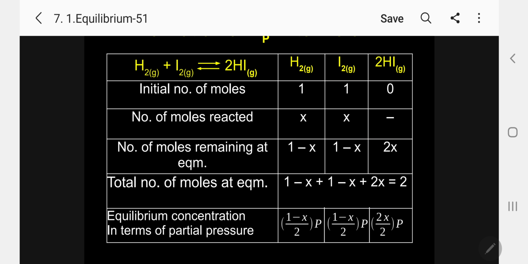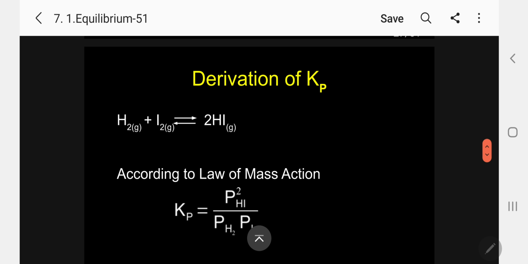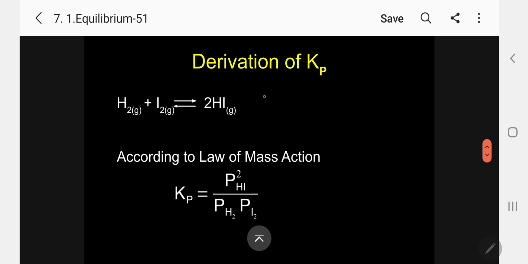So let me substitute in the Kp equation. For this equation, H2 gas plus I2 gas gives 2HI. So Kp equal to, I can write pHI squared divided by pH2 into pI2. So we have already calculated the values of pH2 and pI2.